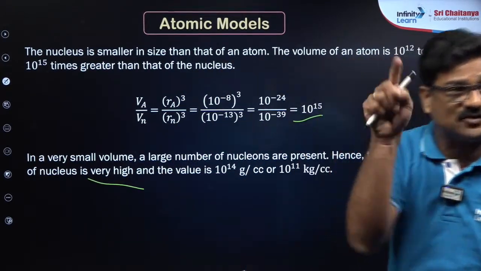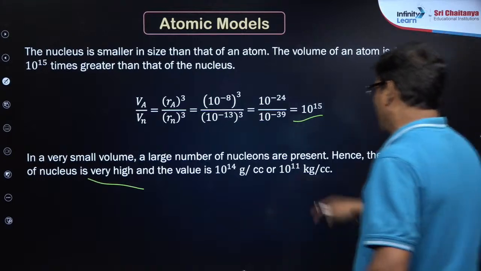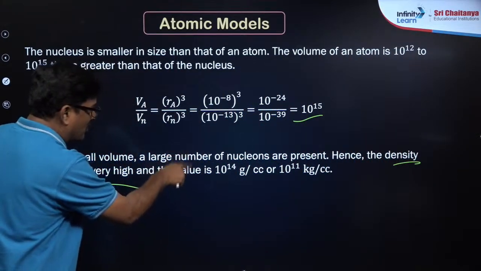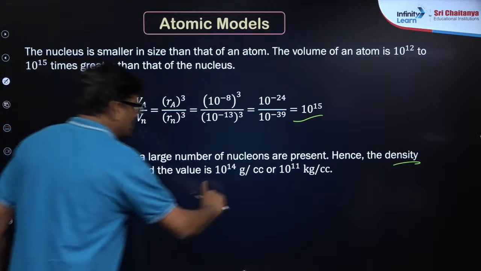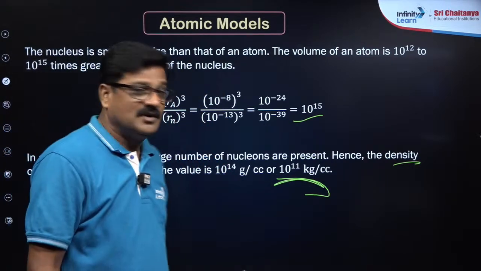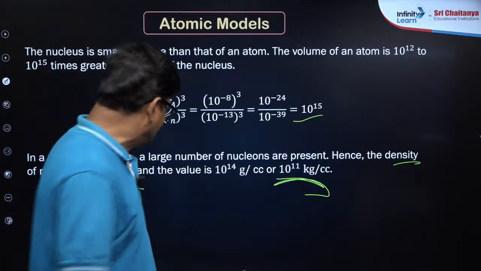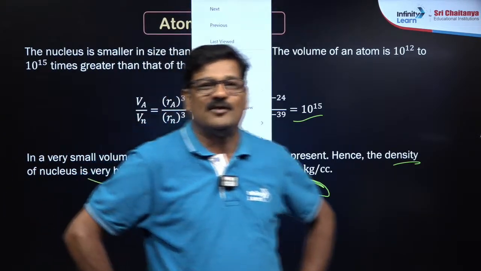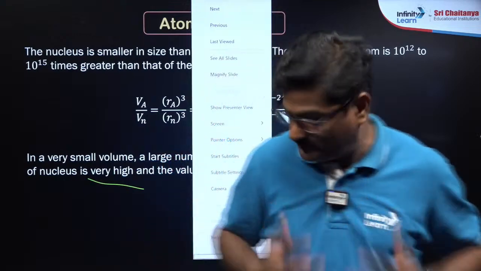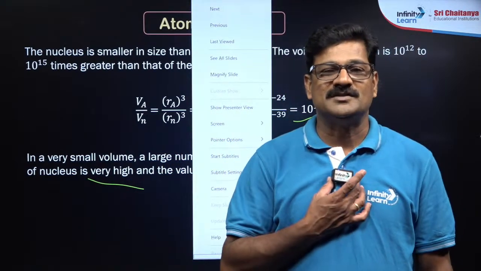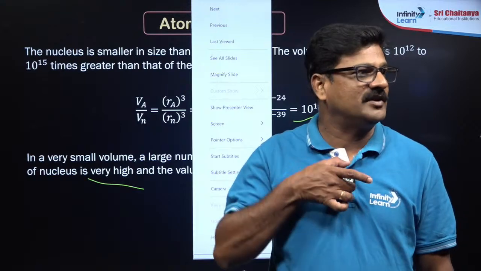So, we are studying the structure of atom, right? And the density is around 10 to the power of 14 gram per cc, or 10 to the power of 11 kilograms per cubic centimeter. My dear children, how much is a cubic centimeter? This size is a cubic inch.